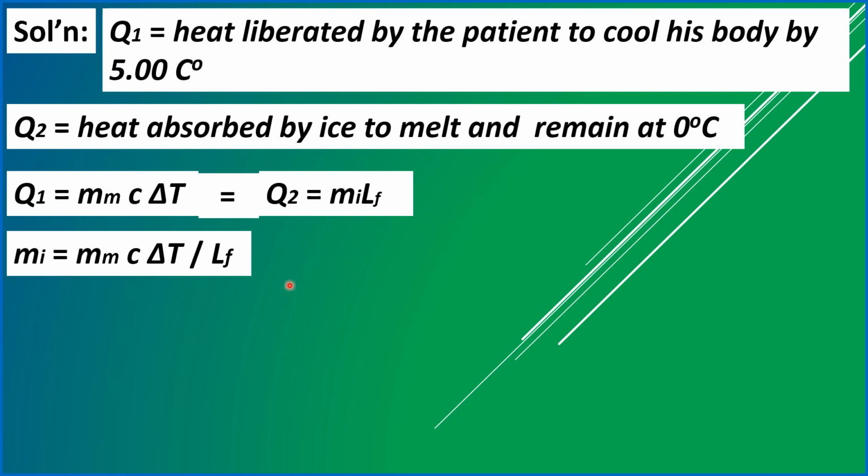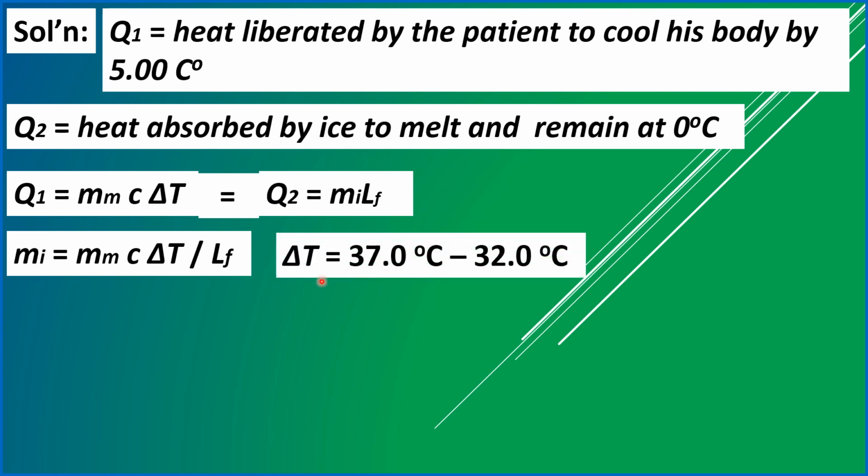Where the delta T, of course, reiterating, is just the difference between the normal body temperature, 37.0 degrees Celsius, and the desired temperature, which is 32.0 degrees Celsius.